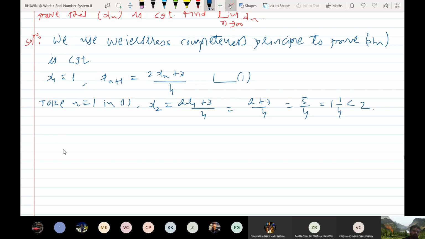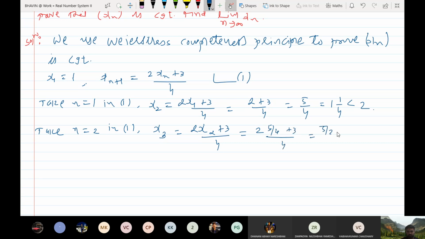Okay. Now let us take n equal to 2, then you will get x3 equal to (2x2 plus 3) by 4. x2 is nothing but 5 by 4 from here. So the answer is 11 by 4.